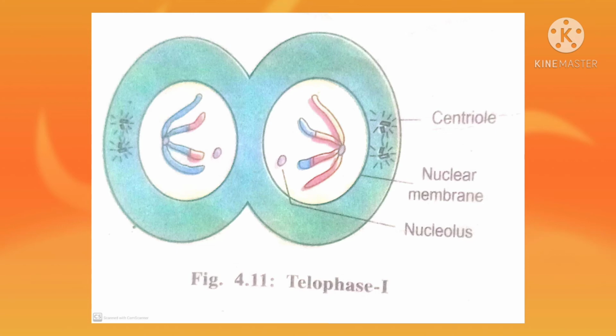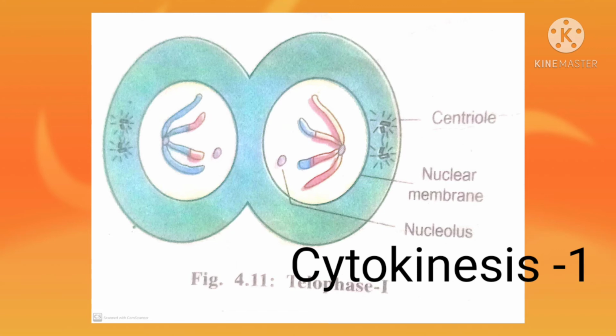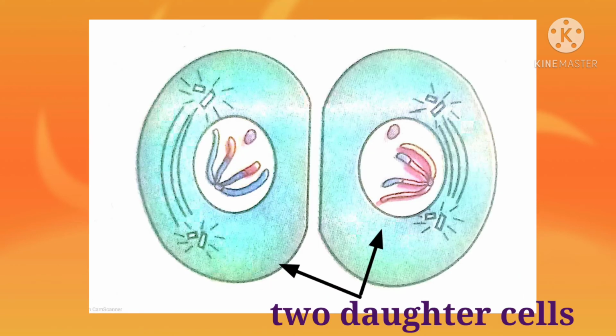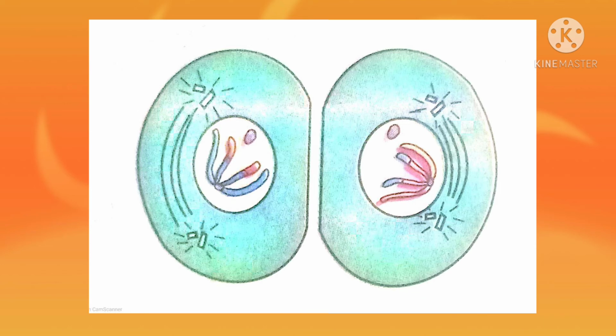At the end of telophase first, cytokinesis first takes place. Telophase first is often followed by the division of cytoplasm. The plasma membrane constricts in the middle in an animal cell, while in the case of a plant cell, a cell plate is formed to form the two daughter cells. Each daughter cell has a single nucleus consisting of a single set of chromosomes. In this way, from one diploid cell, two cells are produced during meiosis first.